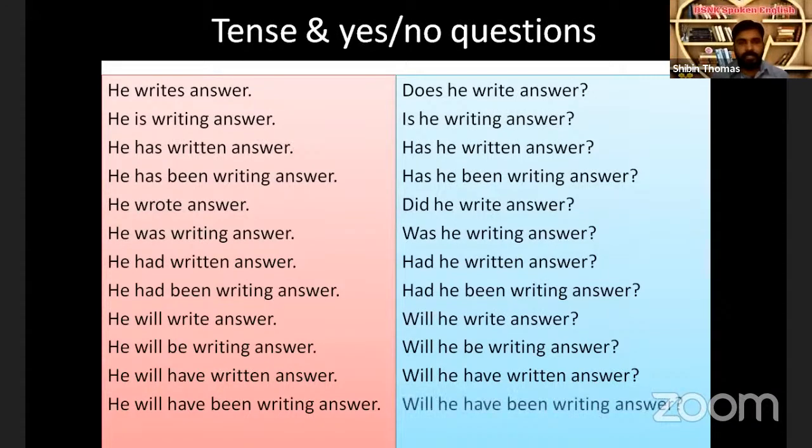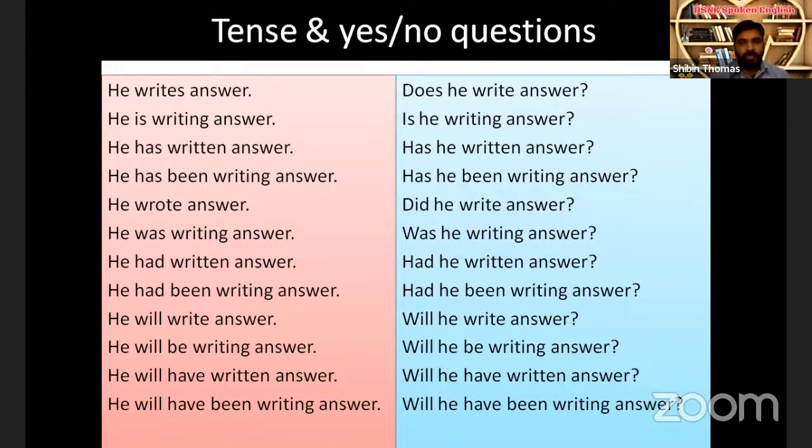So the tense of the statement and question must be the same. If we get question in present continuous tense, the answer also must be in present continuous tense. For example, is he writing answer? We cannot say he was writing answer. The answer is he is writing answer. Does he write answer? Yes, he does. Yes, he writes answer. Yes, like that.